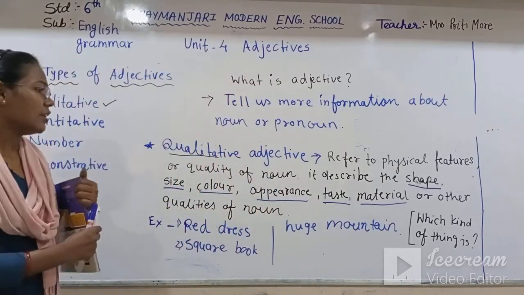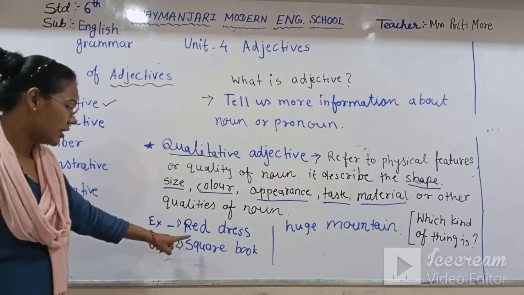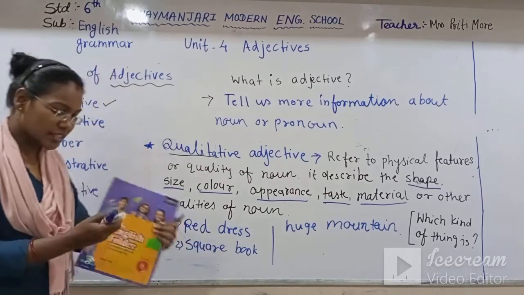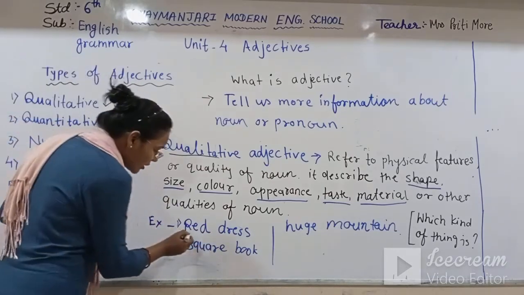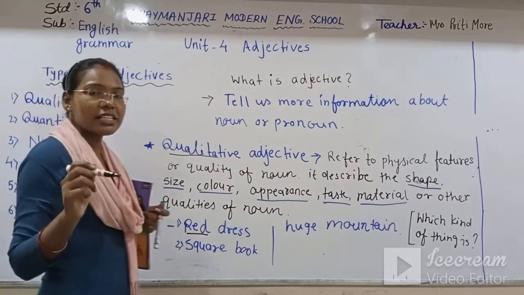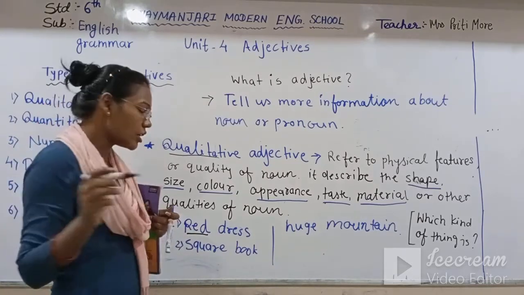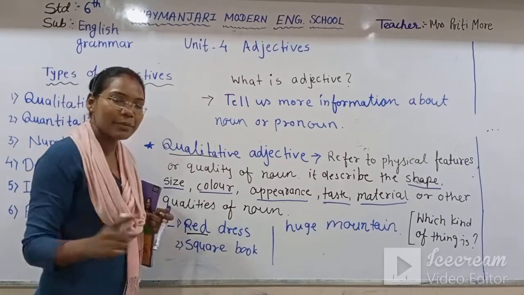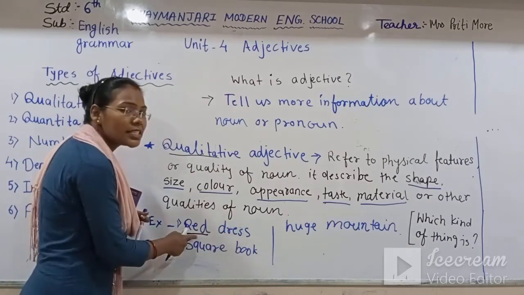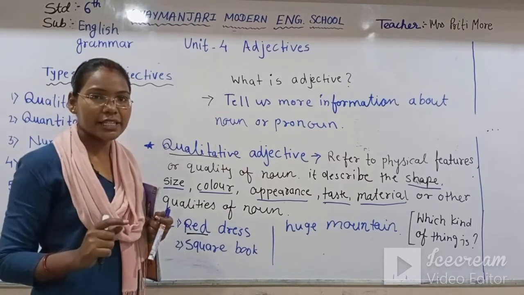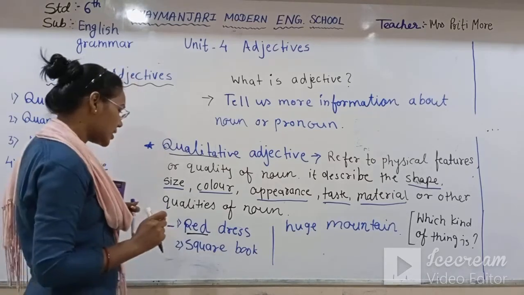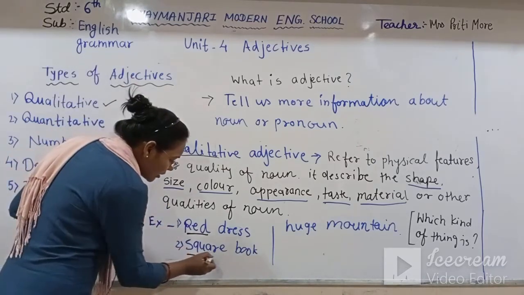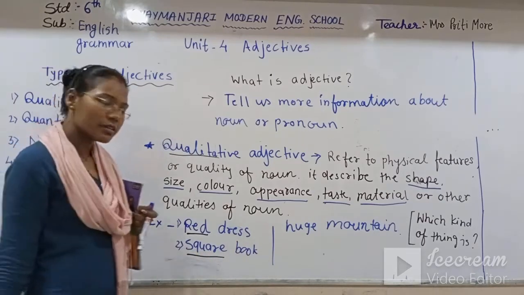Now see, for example, red dress. This red color is telling us more information about the dress. The red color is describing the dress, so that's why red is our adjective. Now see the square book.